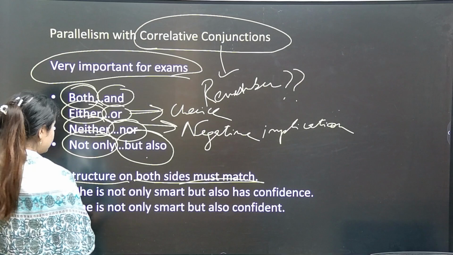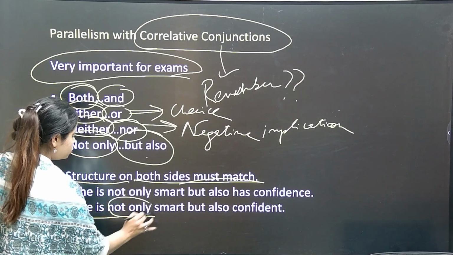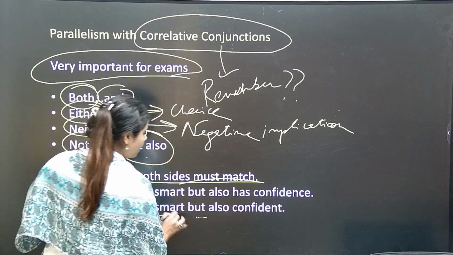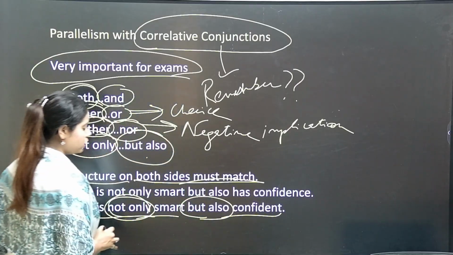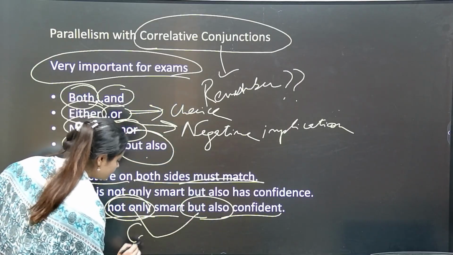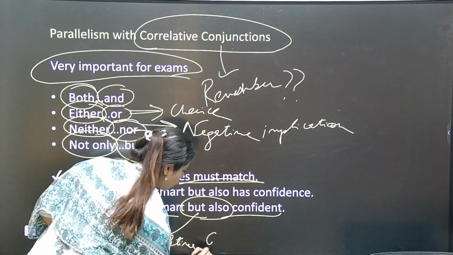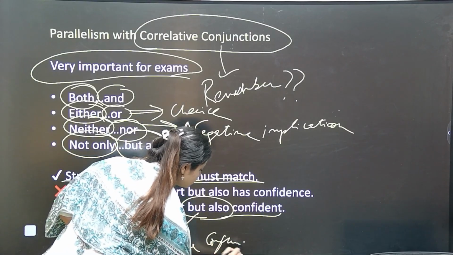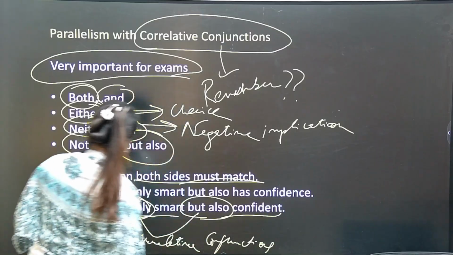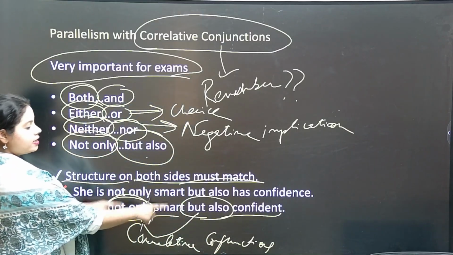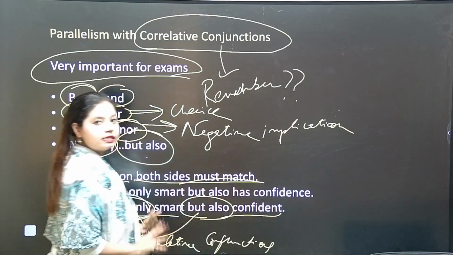Yes, now see, the structure on both sides must match. Yes or no? Now see, she is not only smart but also confident. So these are correlative conjunctions. She is not only smart but also confident. It is the correlative conjunctions.